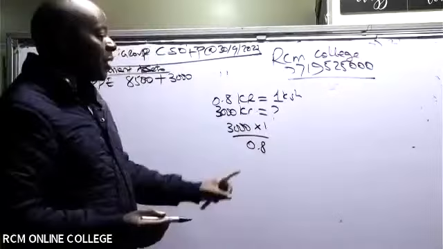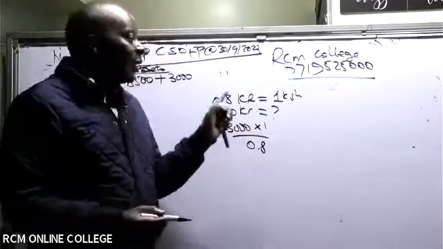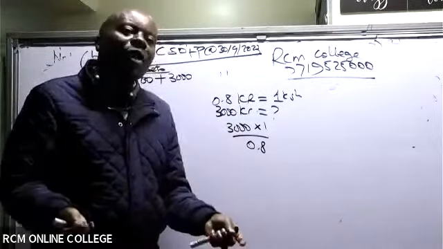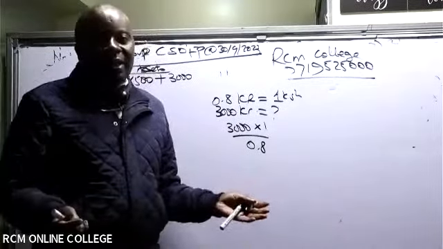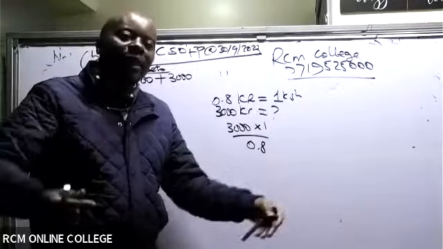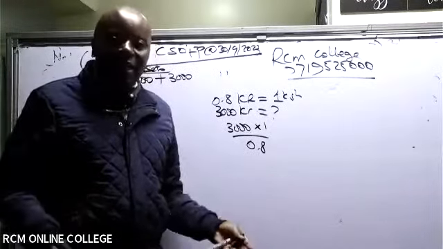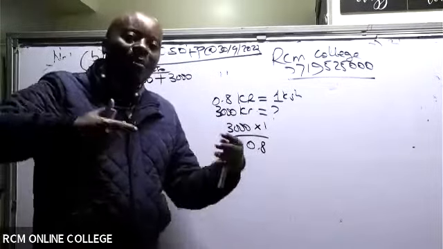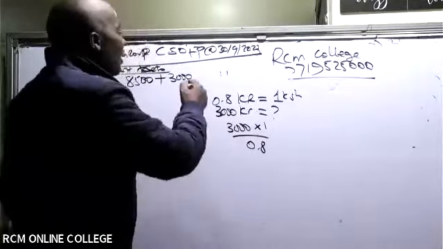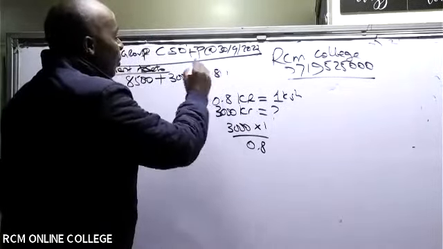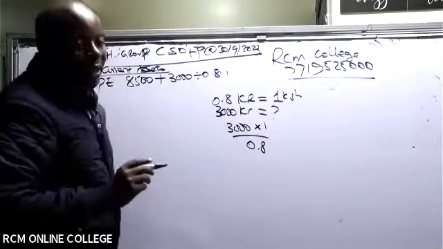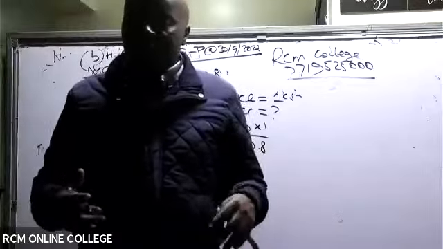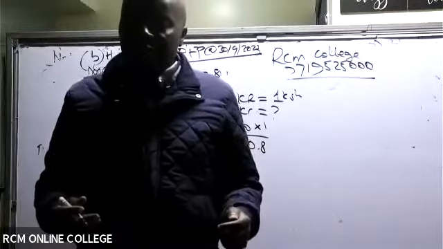So basically, I'm doing this to establish the format. Whenever I have crowns and I'm moving to Kenya shillings, I will be dividing. Whenever I have Kenya shillings to crowns, I will be doing the opposite, which is multiplying. So in this case here, we divide this by 0.8 like that. Of course, we're not picking anybody's calculator. We shall be doing adjustments later. Let's just move very fast. Then we have investment in S Limited.